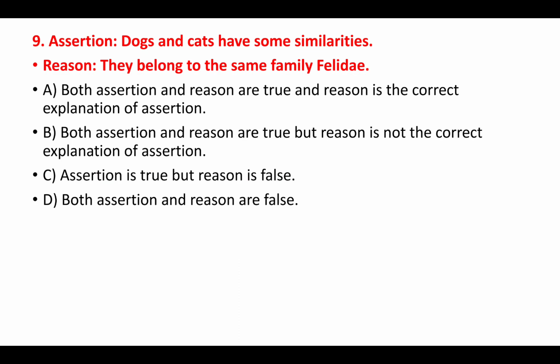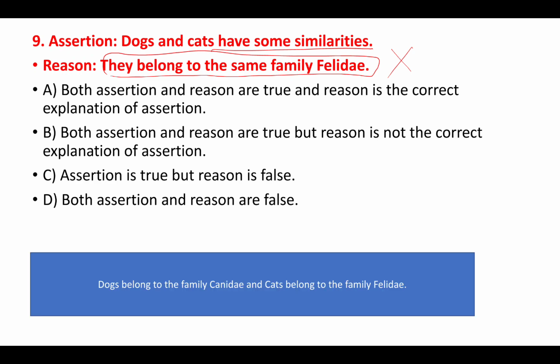Let's move towards the 9th question. Assertion: dogs and cats have some similarities. Yes, they have some similarities. But the reason they have provided here is that they belong to the same family, Felidae. No, this is false. Assertion is true, but reason is false. Why? Because dog belongs to a family called Canidae and cat belongs to Felidae. So we'll go with option C.